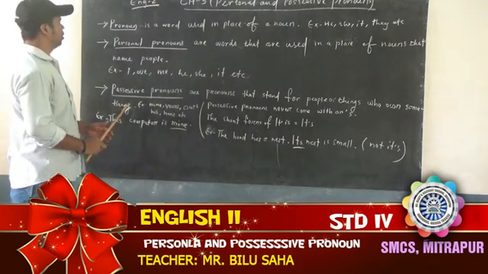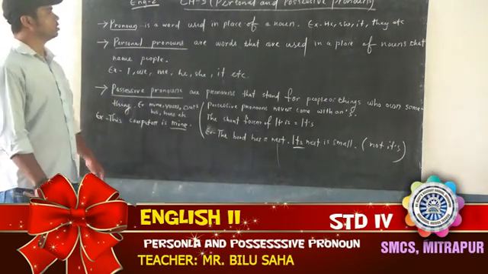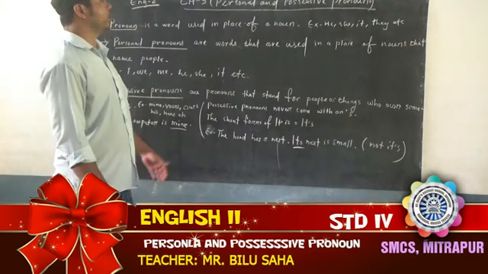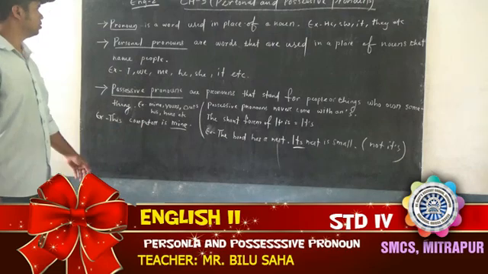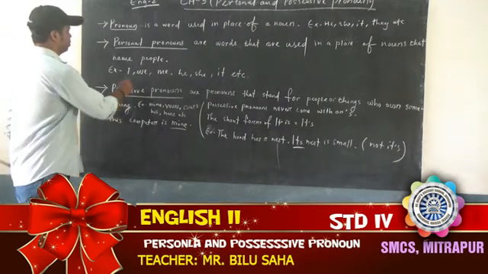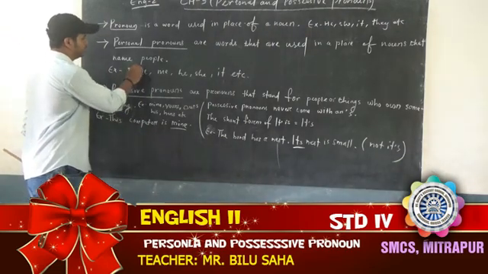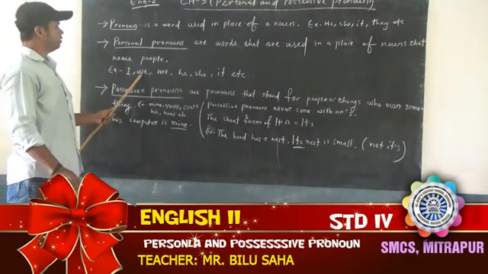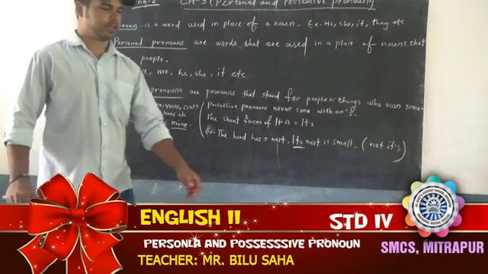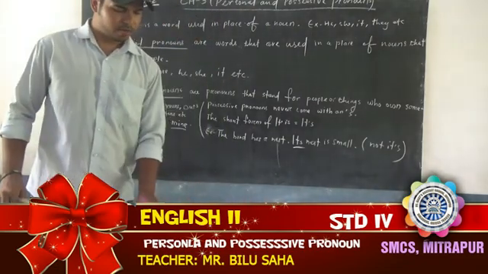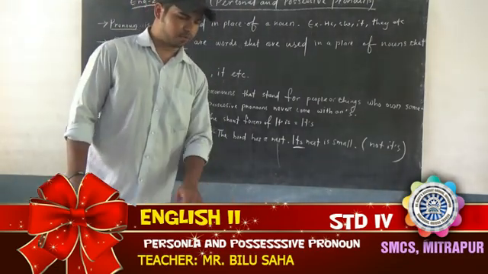The personal pronouns I have written here: I, we, me, he, she, it, etc. These are the personal pronouns.